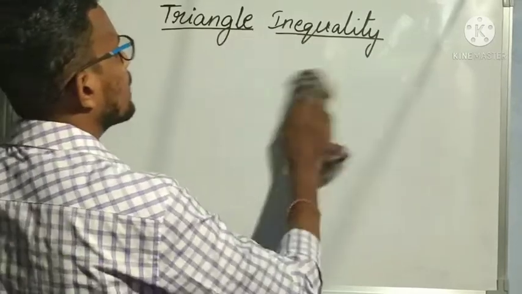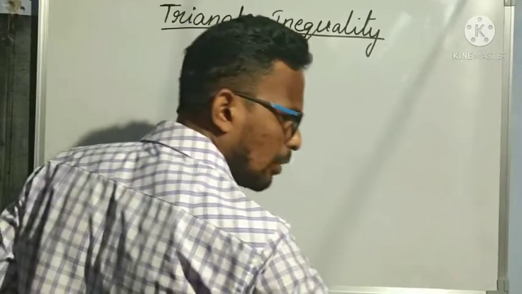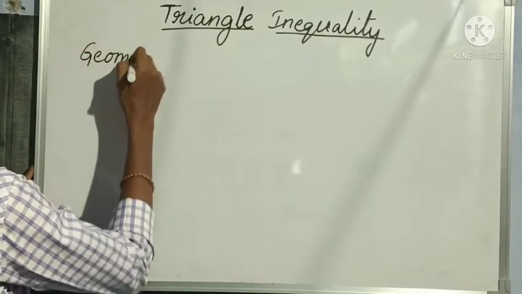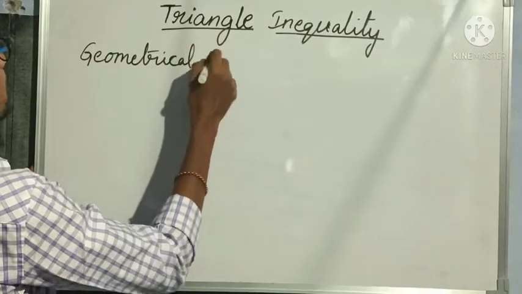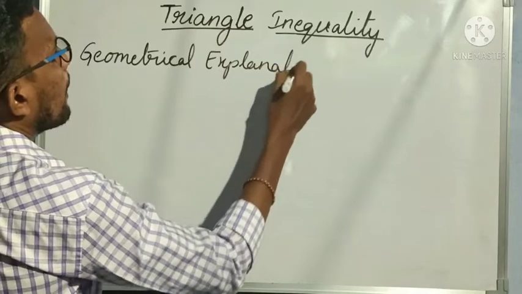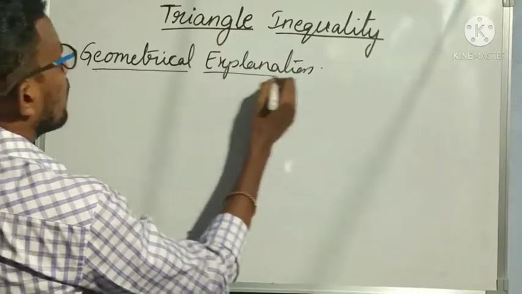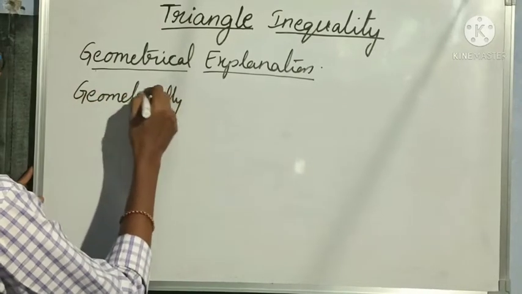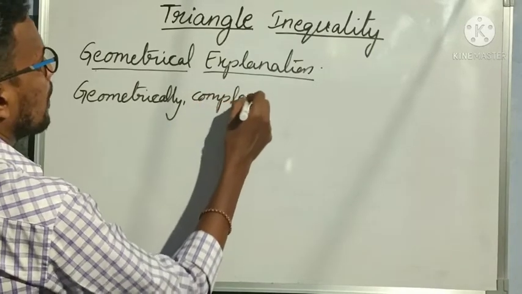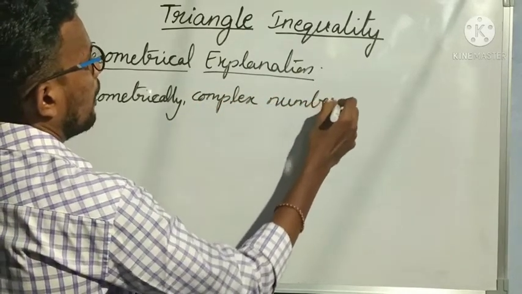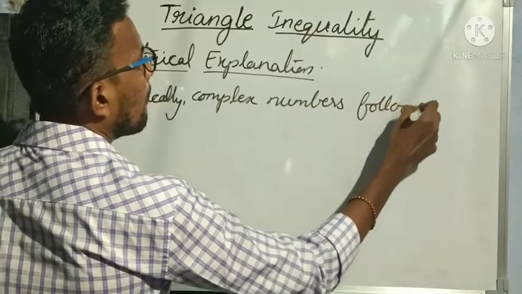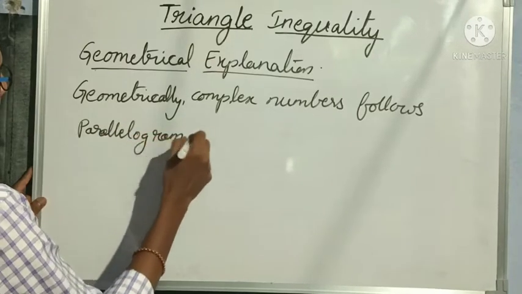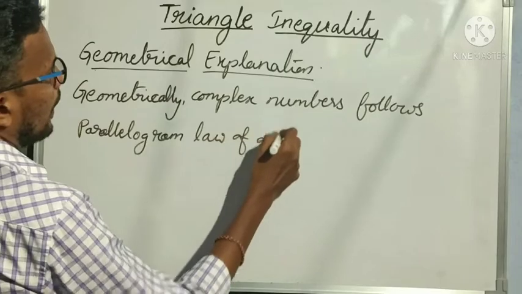So what is the geometrical explanation of triangle inequality? Geometrically, complex numbers follow the parallelogram law of addition of vectors.